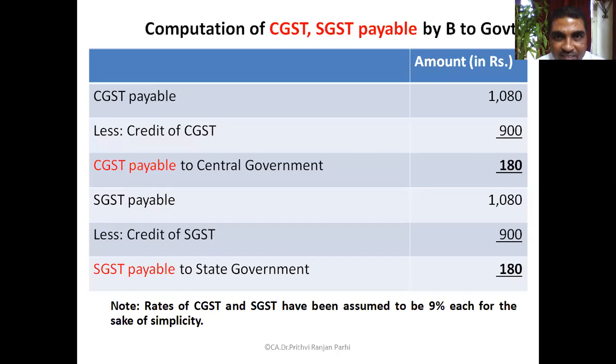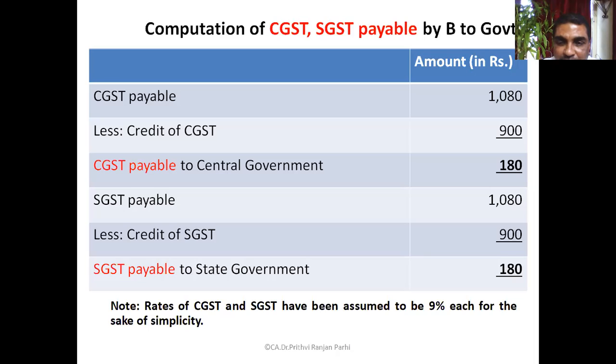Okay, now look at this slide. How much is CGST payable by B? Just now we have computed, 1,080. And how much credit is available on CGST? 900. So net CGST payable to the central government is 180. Similarly, how much SGST is payable by B? 1,080. Is there any credit available on SGST?